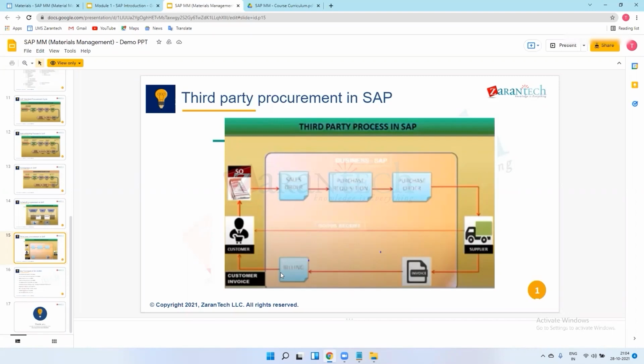By using that billing, we will process payment to XYZ. I will explain all these details in my separate PPT. This is not a complete PPT.